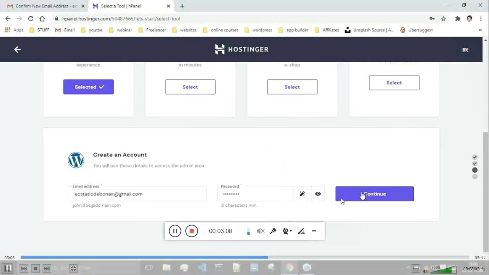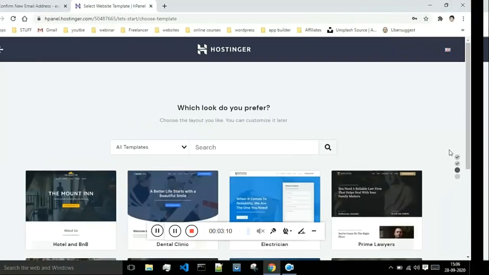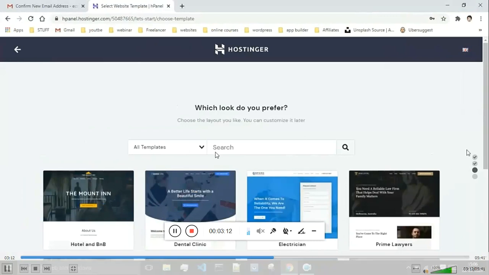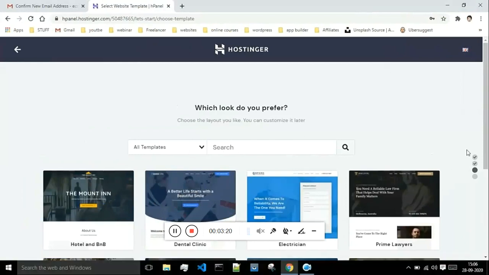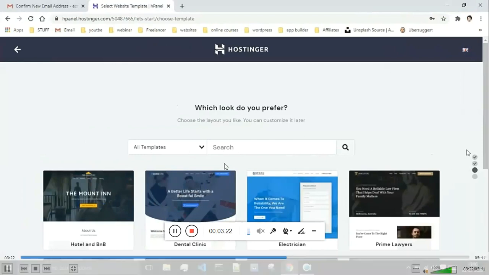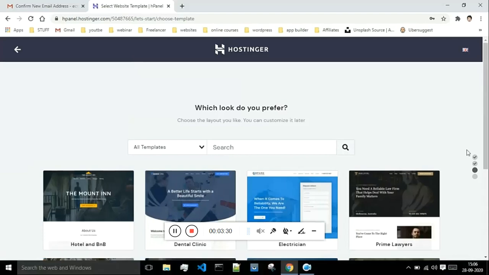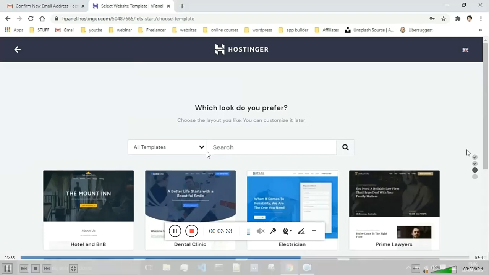And yeah, this is the same slide. Once you're done with that, you have to select a template over here. There are a number of templates given over here. You can select whatever template suits you. From my point of view, you should be selecting Astra. So just click over here inside the search and type Astra, and if you are getting the Astra theme, then select that one, or you can select whatever theme you want over here.